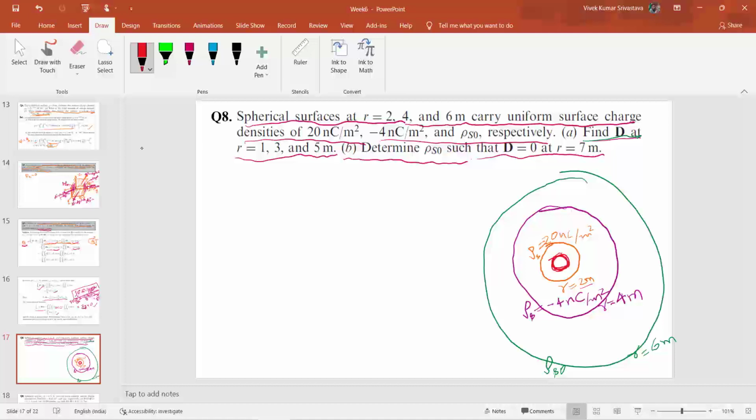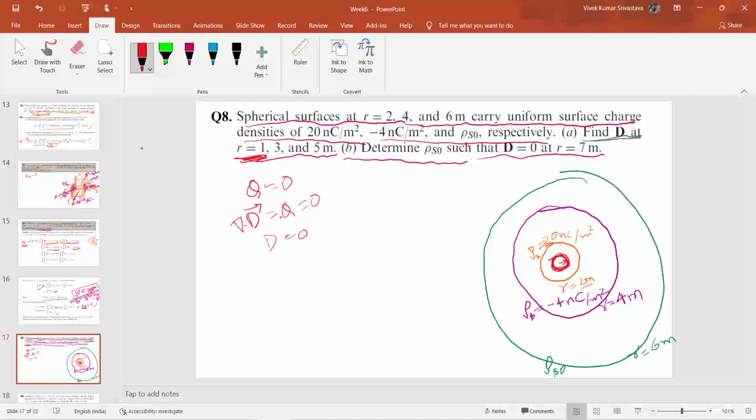So the charge inside this r equal to 1 meter radius will be 0. From Gauss law, D times the area is equal to Q, so this will be equal to 0, or say D will be 0 here. So inside this r equal to 1 meter radius, D will be 0.